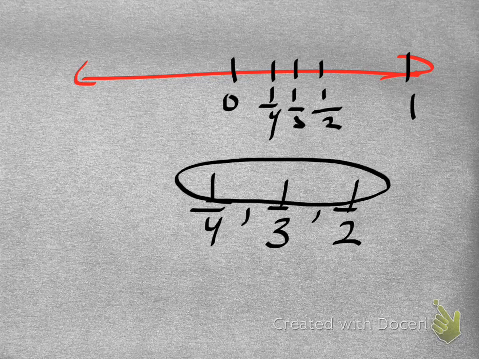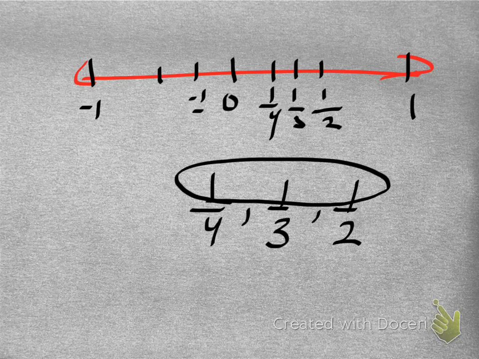Now in negative land, it's the opposite. So negative 1/4 would be the biggest fraction. It'd be right here. Negative 1/3 would be about here, and negative 1/2 would actually be the smallest fraction. Just remember, everything reverses when we're in negative land. With negative. Yep. Okay. Now we can also evaluate rational numbers.